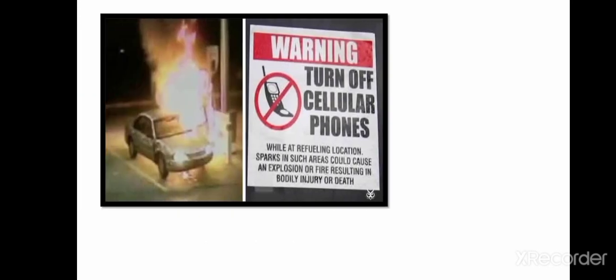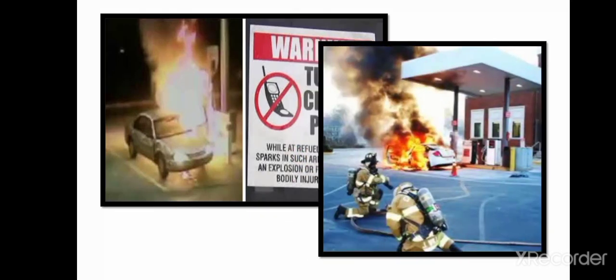Here you can see the different incidents. This warning sign you see at petrol pumps commonly: turn off cellular phones while at refueling locations. Using them in such areas could cause an explosion or fire resulting in bodily injury or death. It can create havoc there. Here you can see a deadly fire.